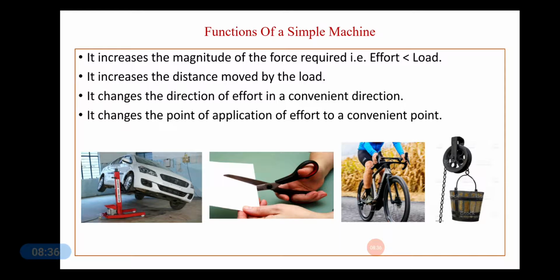So in other words, we can say that a machine is a device which enables us to exert a force greater than the force applied to it, or to apply a force at a convenient point, or to apply a force in a desired direction, or to move the load longer than the effort.